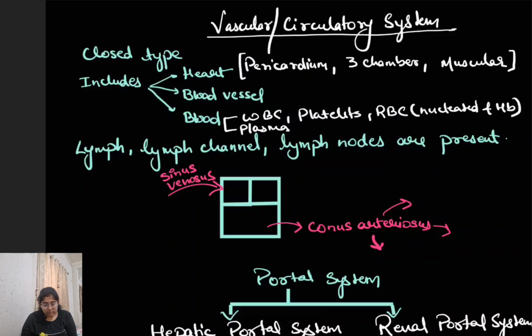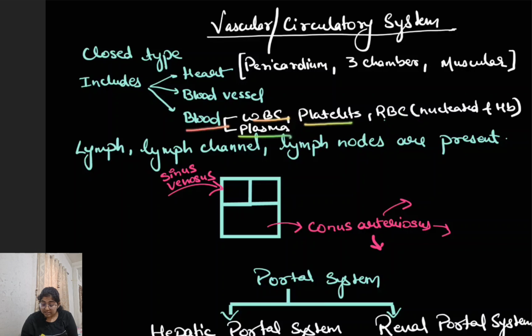So their circulatory system contains a heart which is covered by pericardium. It has 3 chambers, 2 auricles and 1 ventricle. It is a muscular heart, so the muscles will be present in the heart. Now, blood vessels will be present in which the blood flows. The blood contains WBC, platelets, the liquid part, that is plasma, and RBC.